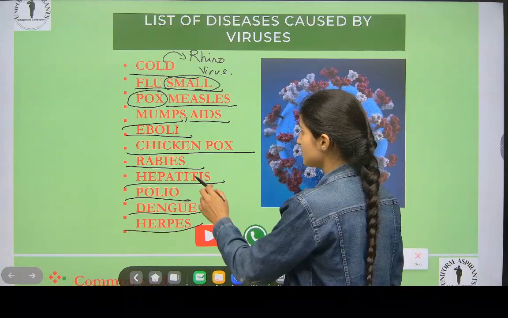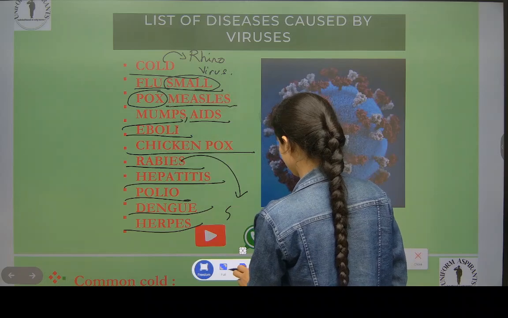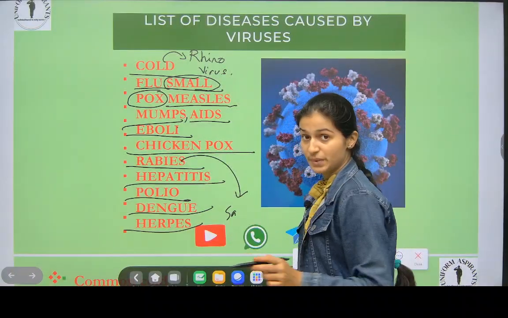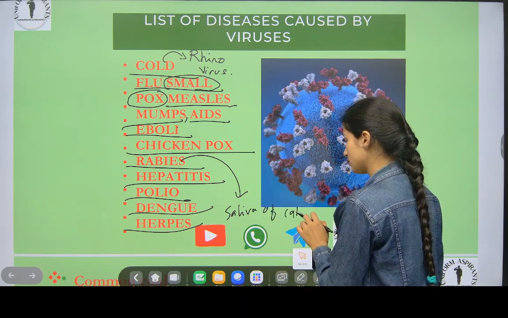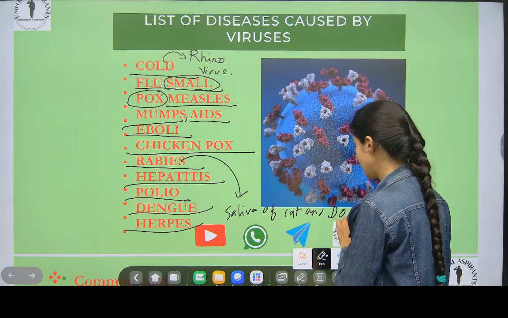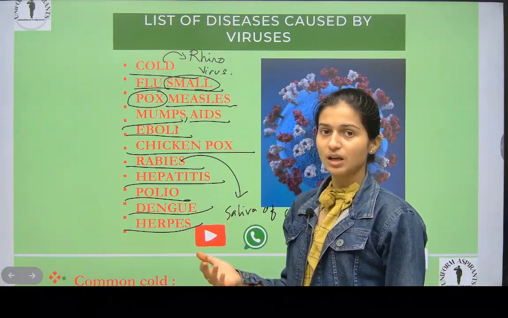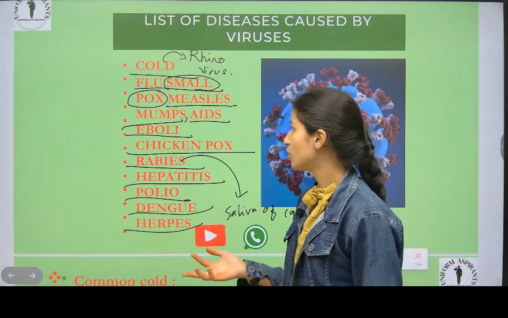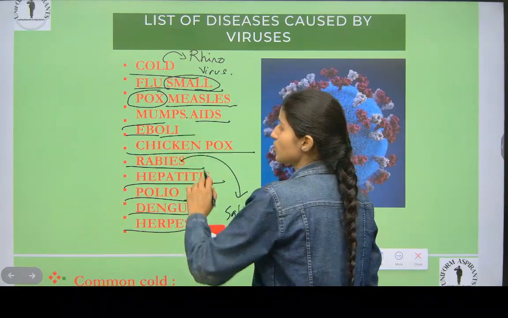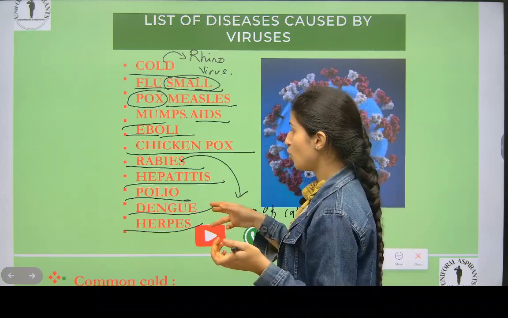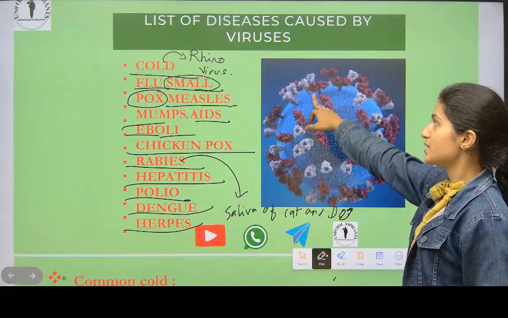Okay, understood. Rabies is found in the saliva of cat and dog. Polio. We know that we get the vaccine of polio when we are small, right? Then chickenpox, we get chickenpox, small pimple-like structures on our body sometimes. Okay, chickenpox. So these all are examples of viruses.